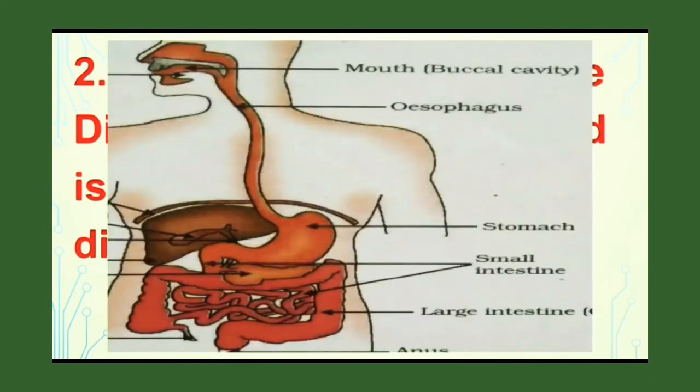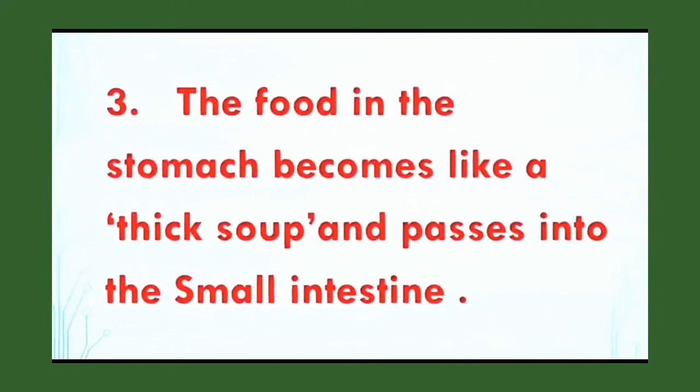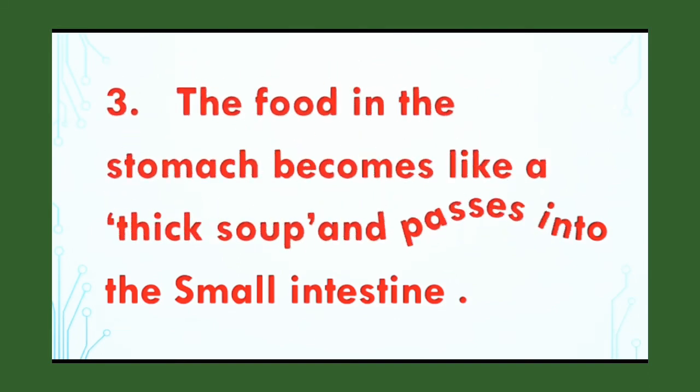Okay, now see in the picture. Yes, here is the stomach. Okay. Now the food is mixed with digestive juices, and after mixing it becomes like a thick soup which passes into the small intestine. But at the same time, the liver releases bile and the pancreas releases enzymes which pass into the small intestine and help the food to digest.